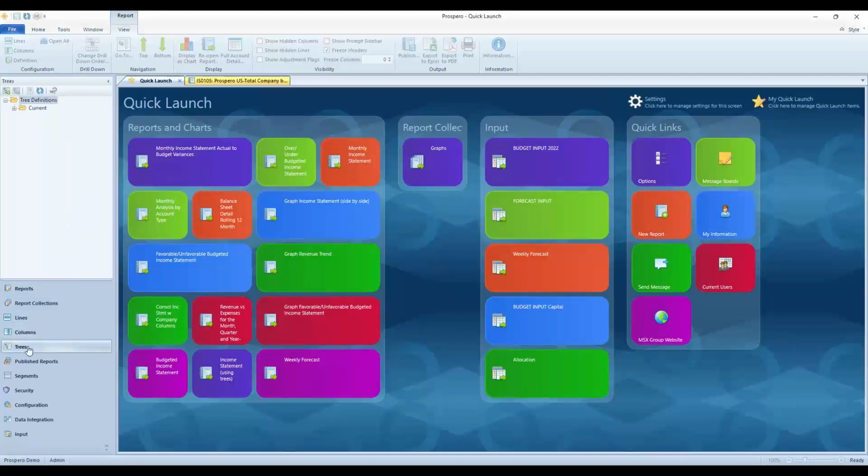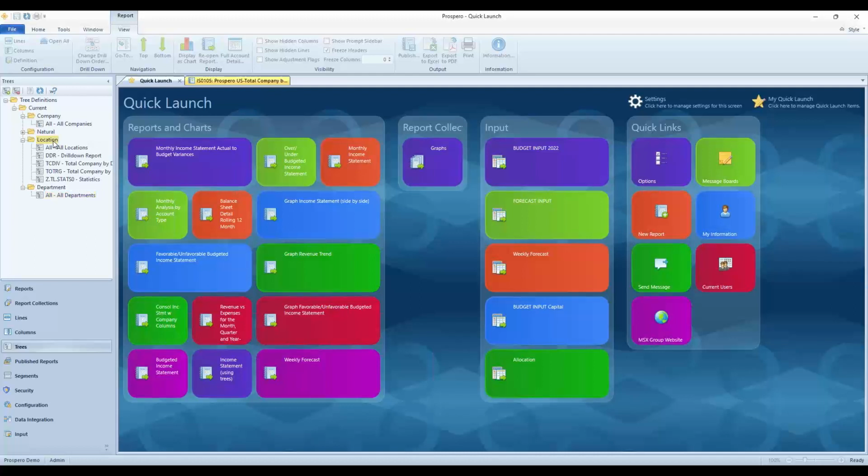our trees, which I'll go ahead and mention. Under this current folder for tree definitions, we have summaries for any of our companies, any of our naturals, departments, locations as well. So we can summarize any of these segments, any of your companies or accounts, any which way we need to. We have an all summary for each one of these. If you ever add a new department or location or company or account inside your general ledger, they get picked up automatically in this all summary. And we also have options to add other summaries as well.